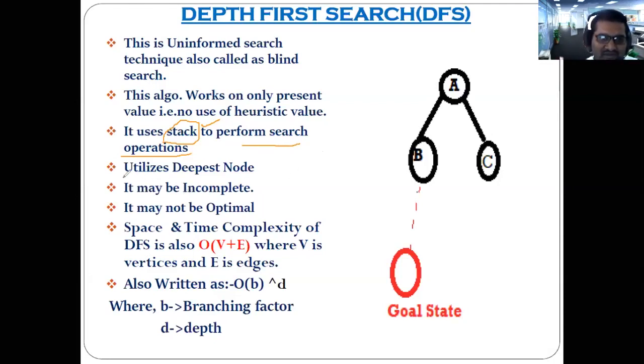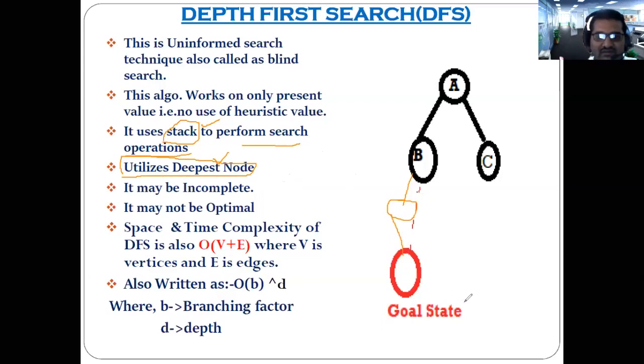Now here you must keep in mind certain characteristics of depth first search. It always utilizes the deepest node. Understood? Suppose you consider this the deepest node, and here is another node.